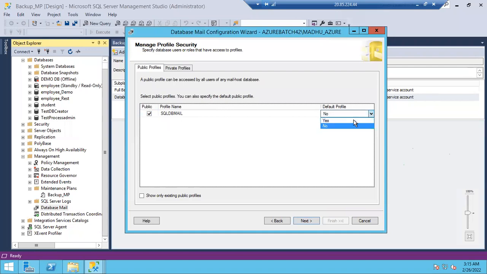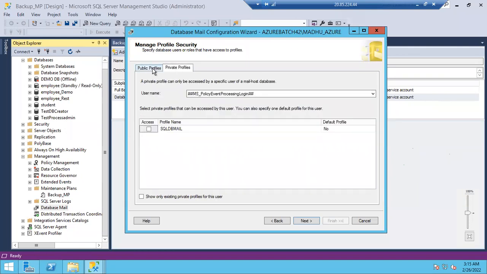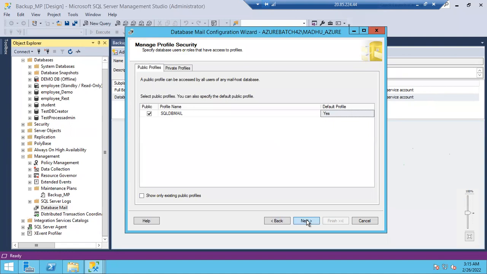I'll make this profile the default, meaning even though you have multiple profiles, it has to use this profile only. You can create multiple profiles. Whenever SQL Server has to send an email, it has to use the same profile, for the existing database mails and all. So only the existing profile, no issues. Private profiles we don't give any. So you can just go to this public profile, go to next.